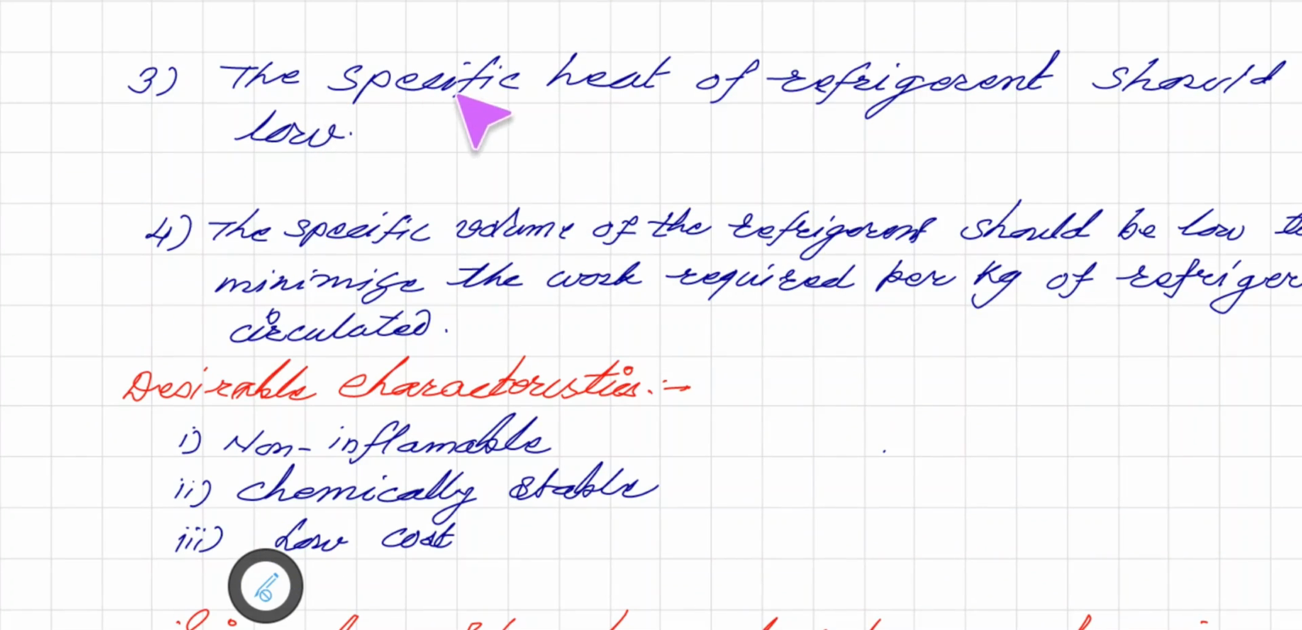Third, the specific heat of the refrigerant should be low. We know that specific heat is the amount of heat required to raise the temperature of a substance through 1 degree Celsius. That should be low. That is another condition. And the fourth one is that the specific volume of the refrigerant should be low